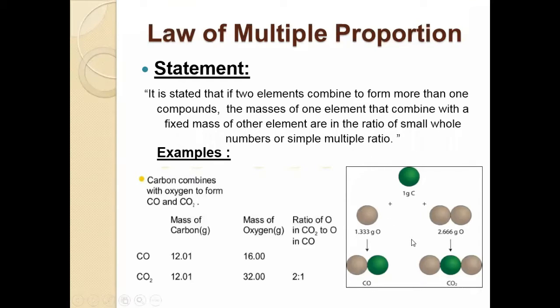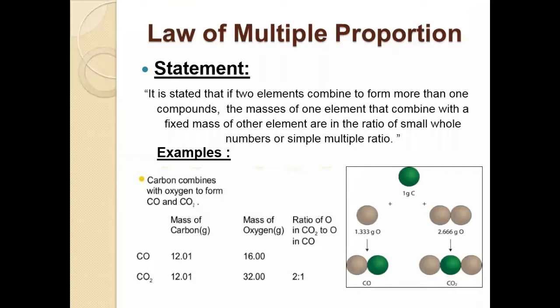The law stated that if two elements combine to form more than one compound, here is the example, carbon monoxide and carbon dioxide, two elements combine to form these two compounds. The masses of one element that combine with the fixed mass of other element, both of these are combined to fixed mass of carbon, are in the ratio of small whole number or simple multiple ratio.